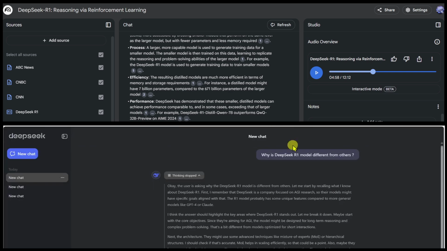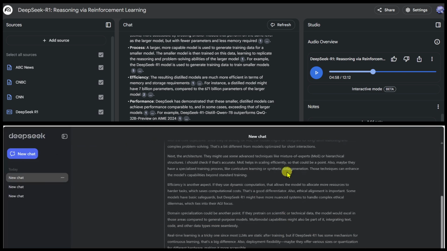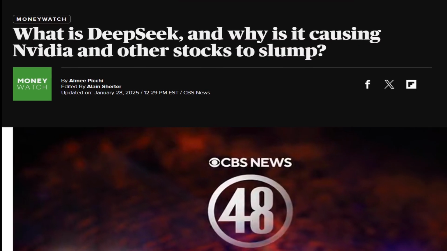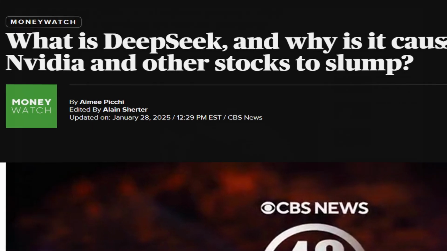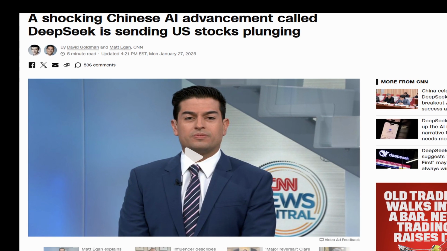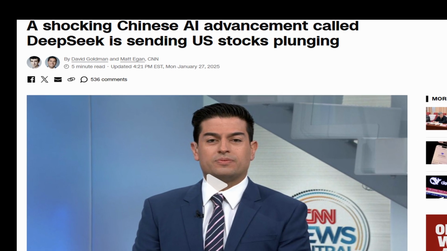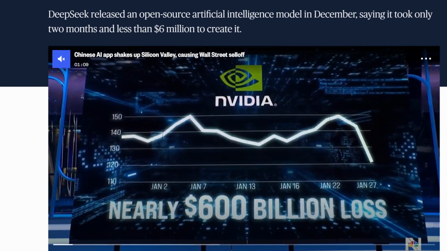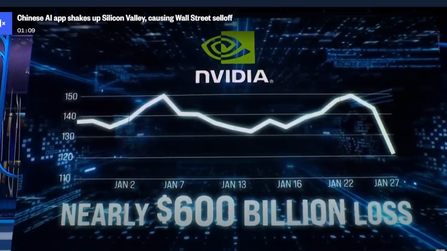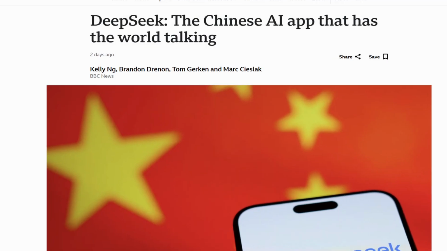Today, we're diving into another powerful use case for NotebookLM, but this time we're doing things differently. If you haven't been living under a rock, you've probably heard about DeepSeek, the AI startup sending shockwaves through the industry. But its impact goes far beyond tech. DeepSeek just triggered one of the biggest single day stock losses in US history, with NVIDIA's market cap taking a record breaking hit. How did a small startup from China unleash this kind of chaos?